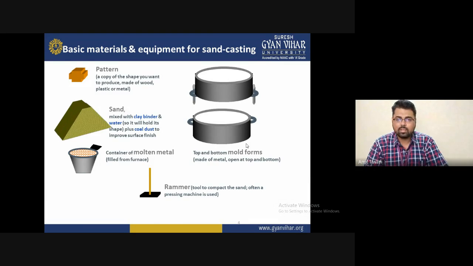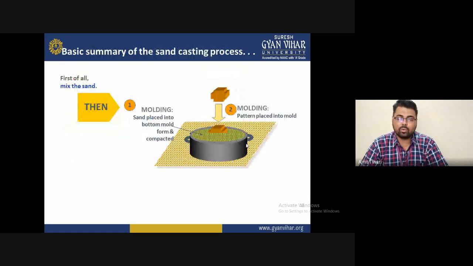Now the next one is to understand the basic summary of the sand casting process. On the screen, the first step is molding. The drag is the lower part of the body of the pattern, or the body of the casting. So the first is molding, and sand is placed into the bottom mold form and compacted. So these are the molding steps.